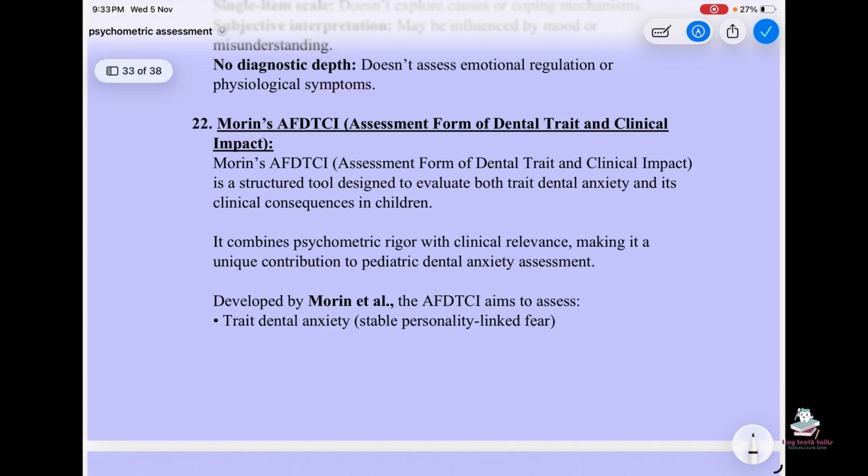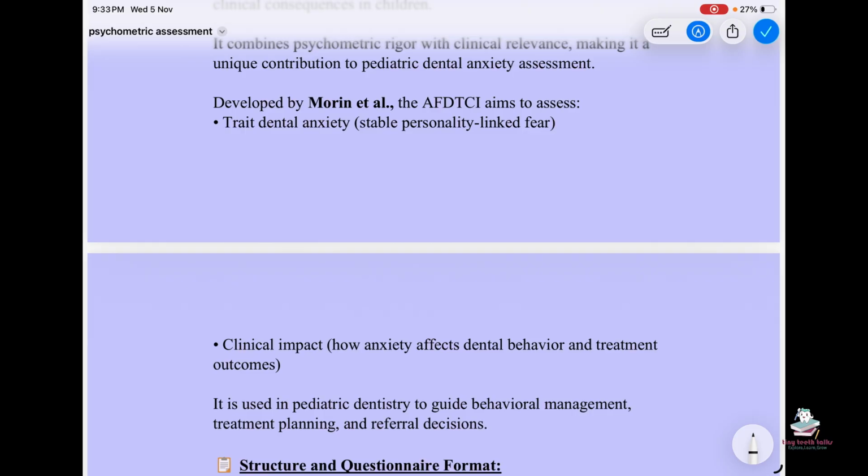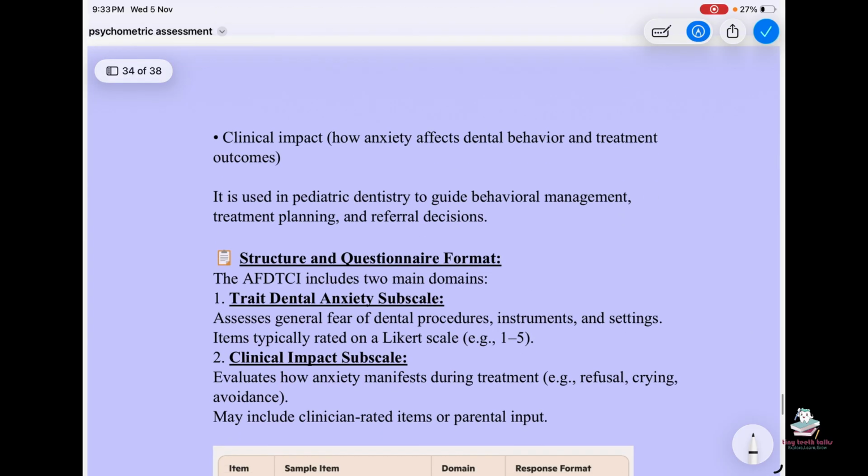Then the Morin's AFDTCI, assessment form of dental trait and clinical impact. It is a structured tool designed to evaluate both trait dental anxiety and clinical consequences in children. It combines psychometric rigor with clinical relevance, making it a unique contribution to pediatric dental anxiety assessment, which was developed by Morin et al. It assesses the trait dental anxiety and the clinical impact. It is used in pediatric dentistry to guide behavioral management, treatment planning, and referral decisions.